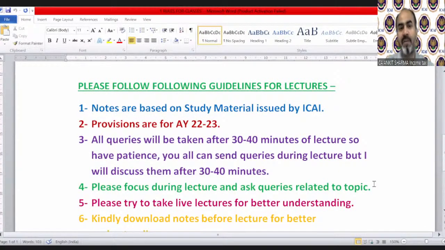What will happen if I start answering each and every query? If somebody is asking me right now, then I have to move on to the query, I'll solve that query, and then our touch with the topic might be lost. To avoid that problem, I made a rule that you can send me your queries whenever you want, no issue. But I'll take up each and every query after 30 or 40 minutes of the lecture.